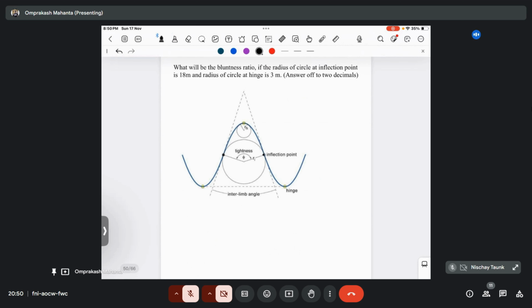So what will be the bluntness ratio if the radius of the circle at the inflection point is 18 meter and the radius of the circle at the hinge is 3 meter? So what is the formula for the bluntness ratio? Someone please tell me, what is the formula of bluntness ratio?